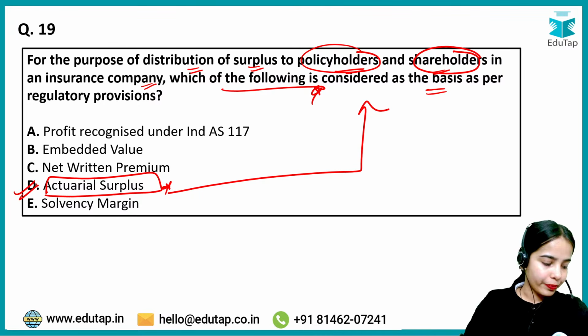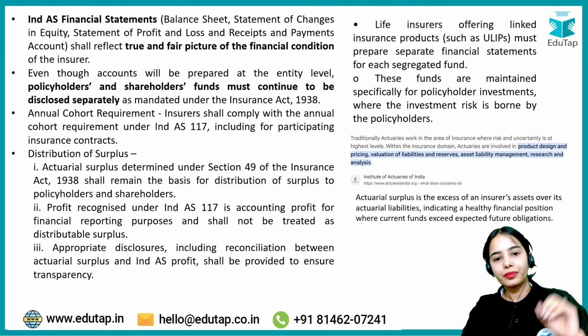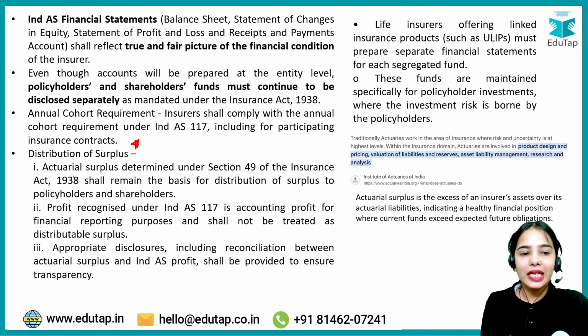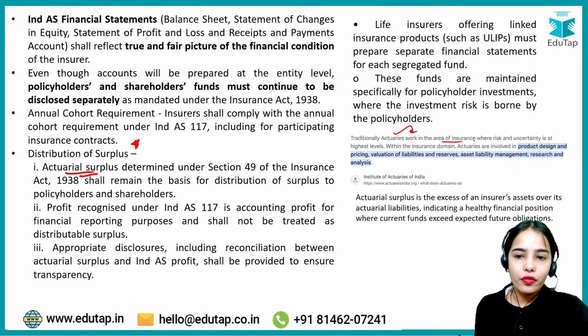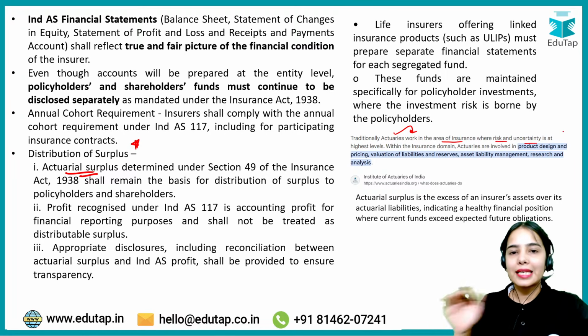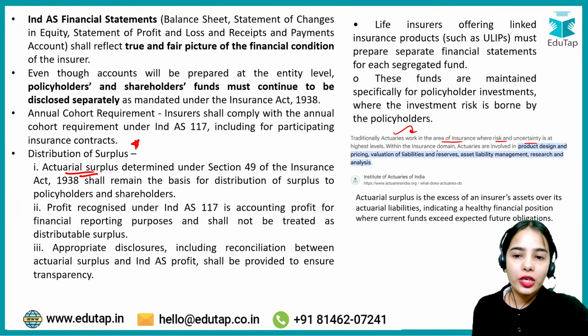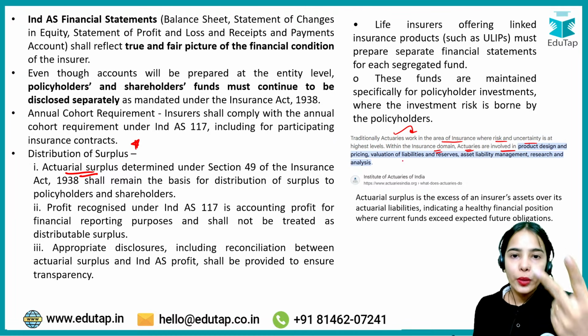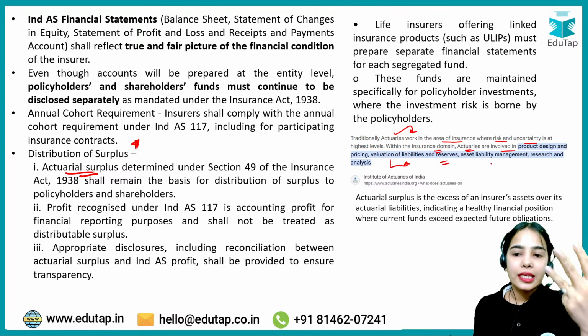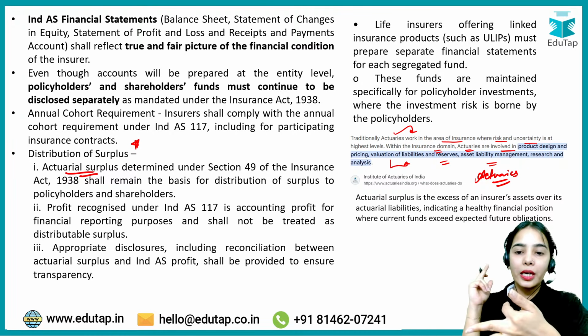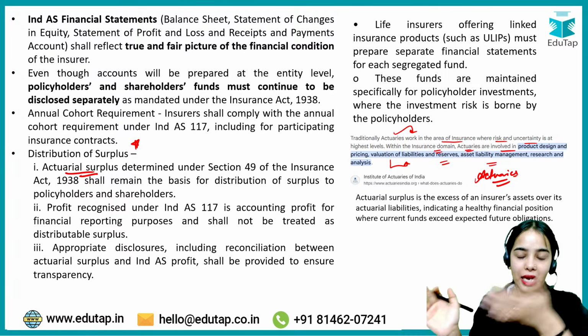So the right answer here is D. First of all, see, distribution of surplus, actuarial surplus. Actuaries work in the area of insurance where risk and uncertainty is at the highest level. The insurance sector deals with a lot of risk. Within the insurance domain, the actuaries are involved in product design, pricing, valuation of liabilities and reserves, asset liability management, and research and analysis. So actuaries have a very big role.